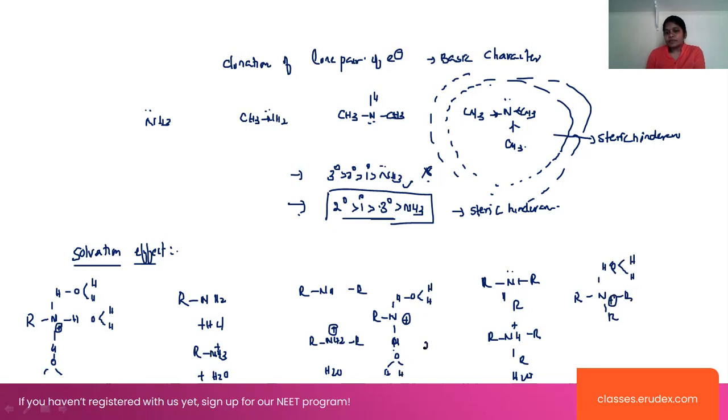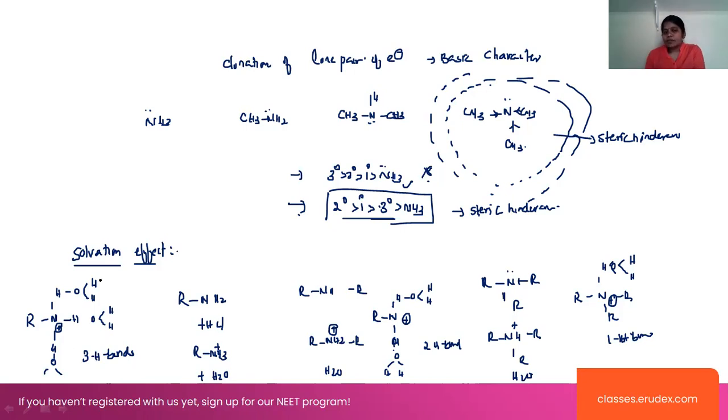So look, in this case 2 hydrogen bonds are formed, in this case 1 hydrogen bond is formed here, and next one 3 hydrogen bonds are formed here. The more the number of bonds, the more amount of energy will be released. So that will be more stable here.